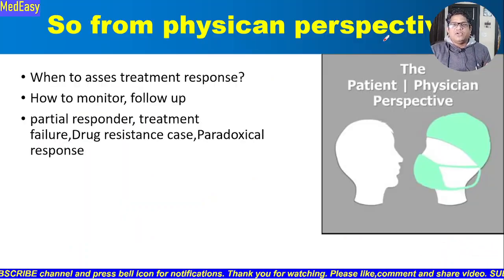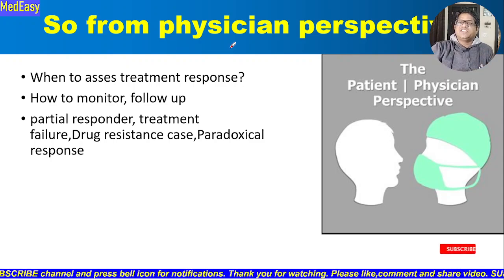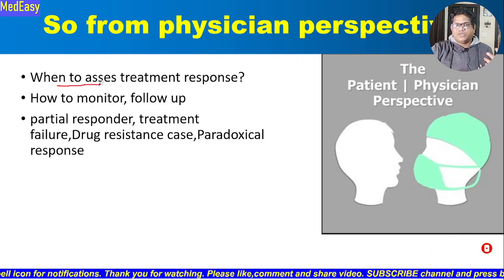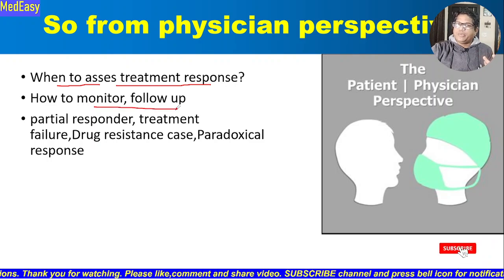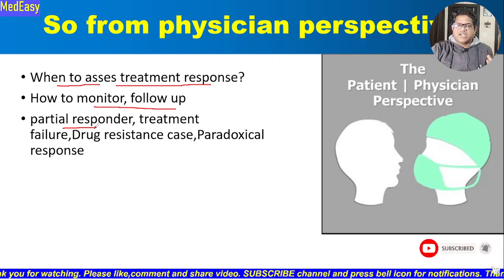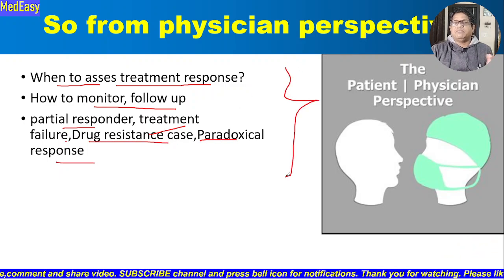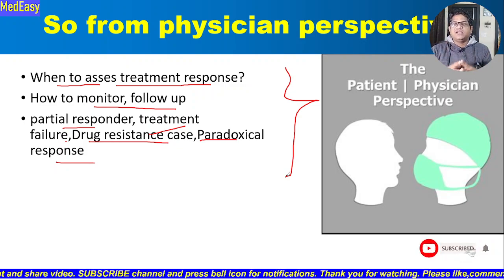All right. So from the physician perspective, when we start treating a patient with lymph node tuberculosis, we have to think about when to assess the treatment response, how to monitor, how to follow up our patient, and what are partial responders, what is treatment failure, what are drug resistant cases, and what is paradoxical response. So we will discuss all these things. By knowing this, we will be able to answer in a better way the patient questions that we have just seen.